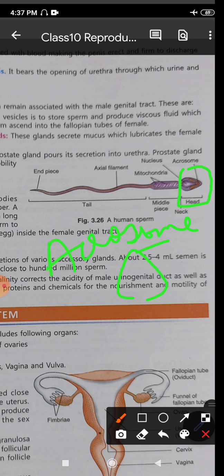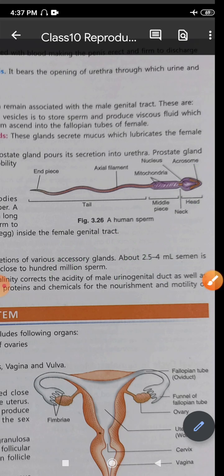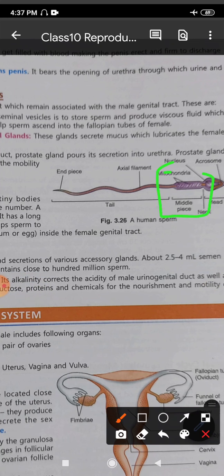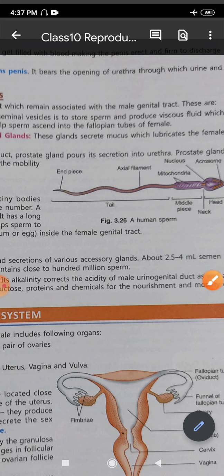Just below the head region is the middle piece, and in the middle piece you will find the mitochondria. Mitochondria is the powerhouse of the cell, meaning it provides energy, and when the sperm has to move, it requires a lot of energy. That is how the mitochondria provides the energy.